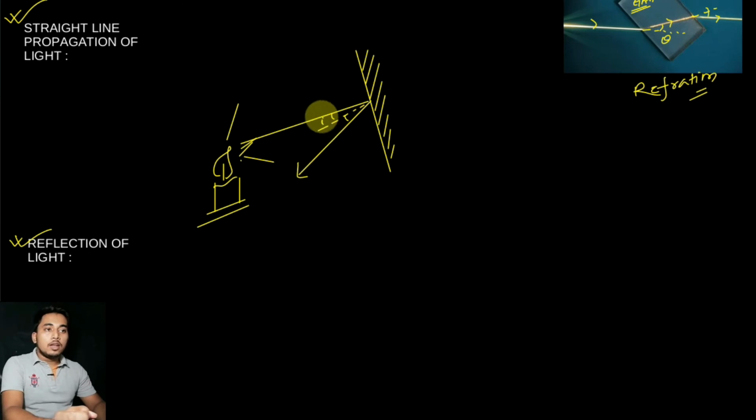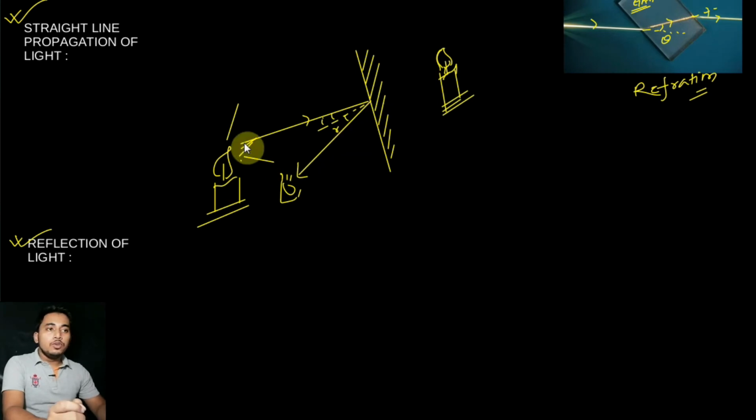So here incident angle i is equal to reflected angle r. If you look from here, you will see the candle at the back side of the mirror. How is it possible? The candle is here, but if you look from here, the image of the candle will form behind the mirror.